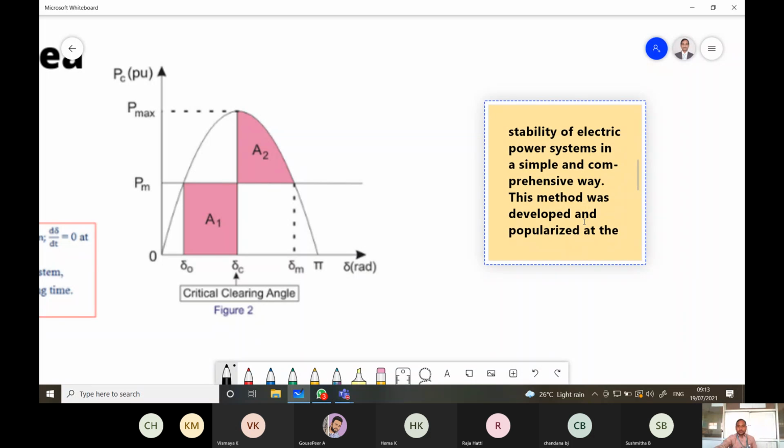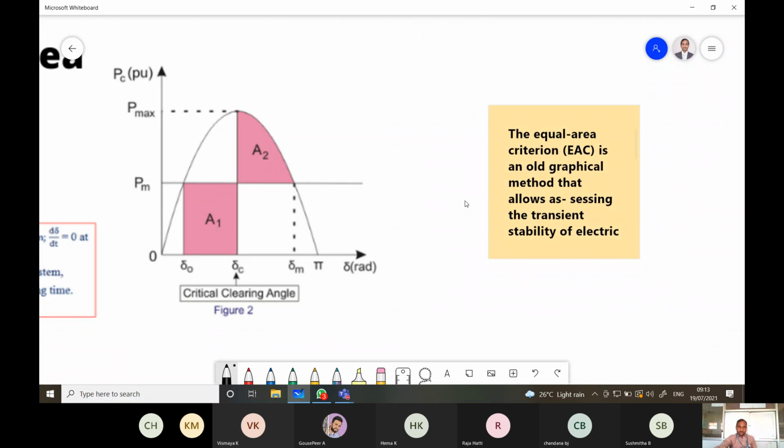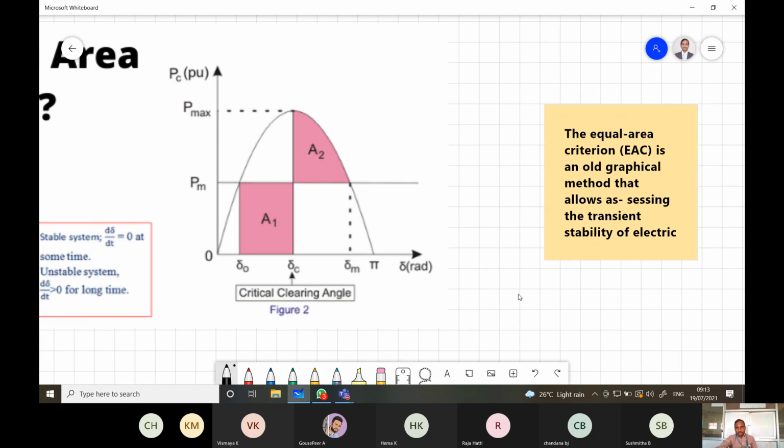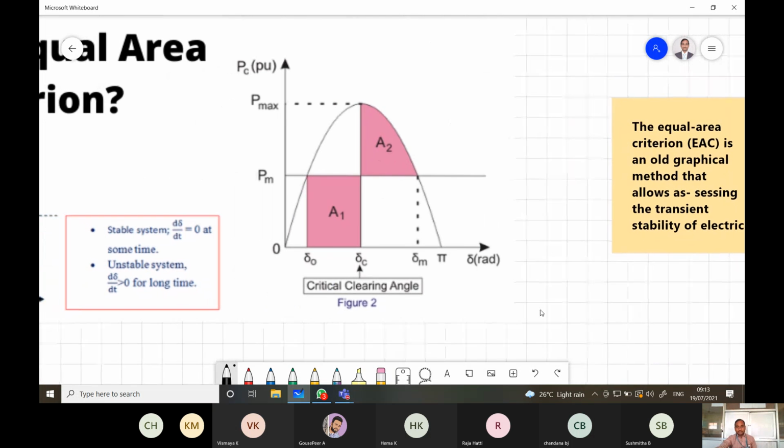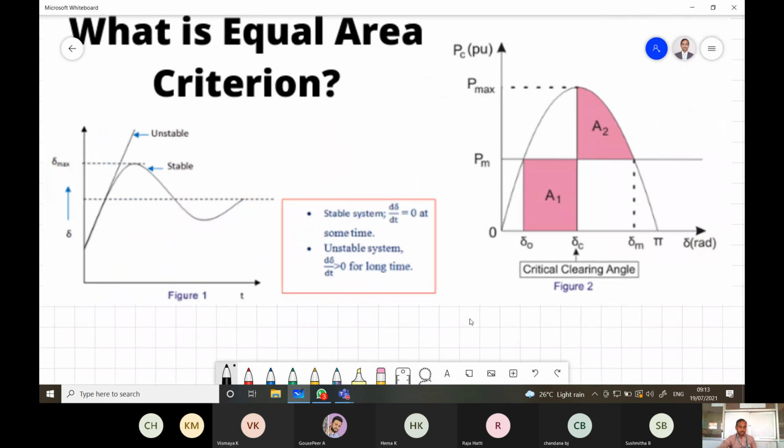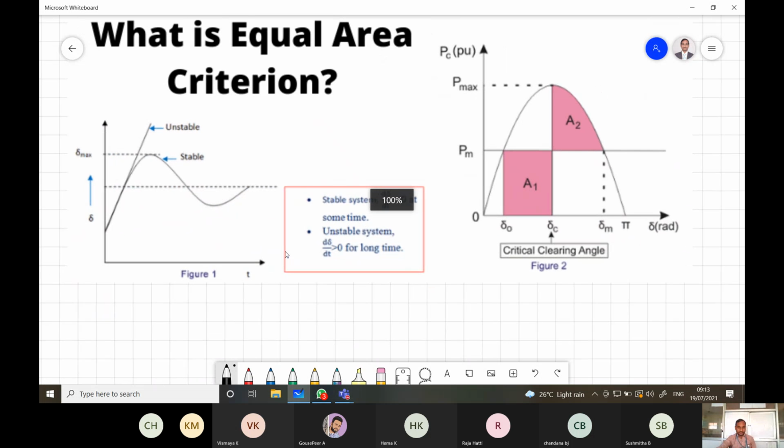The method was developed and popularized in the 1930s, and its origin is not very well known. This is one of the methods of assessing the transient stability. So what is the equal area criterion?